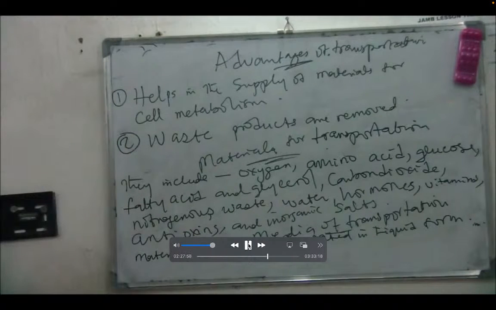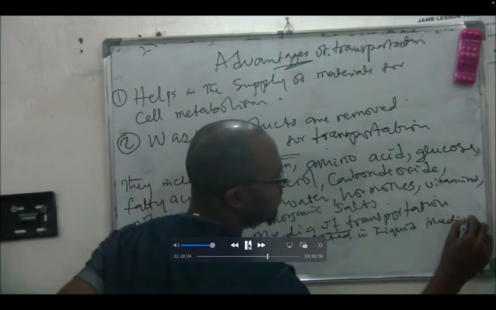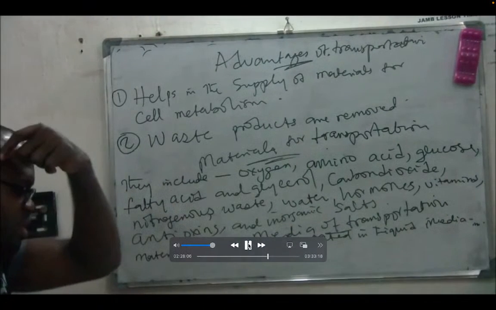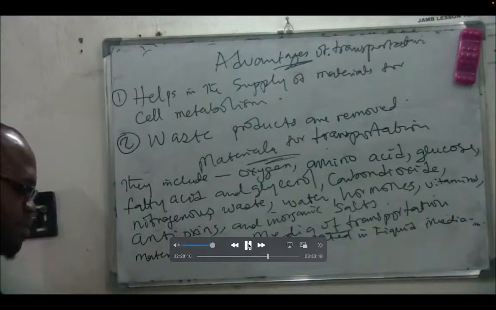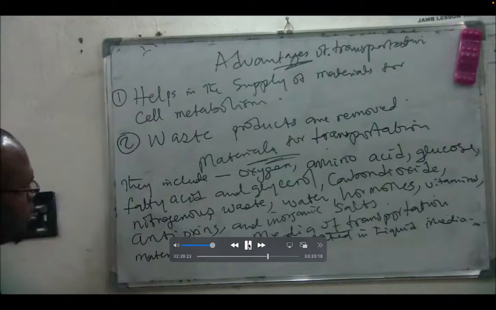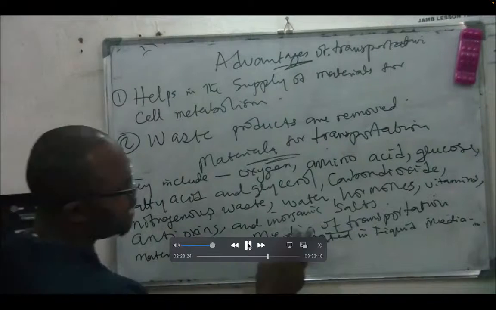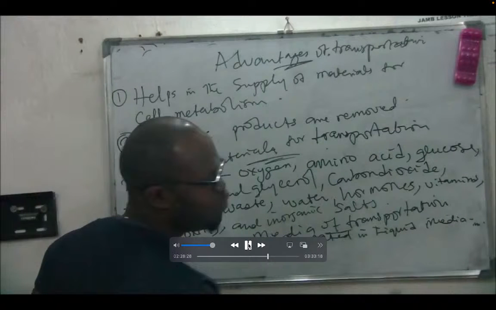Every transport you have to do has to be in liquid form or in liquid media. So what is this liquid media that transports? Unicellular organisms do so through protoplasm, plants through cell sap, higher animals through blood and lymphatic systems. So, media of transportation, we say that materials are always transported in liquid media.